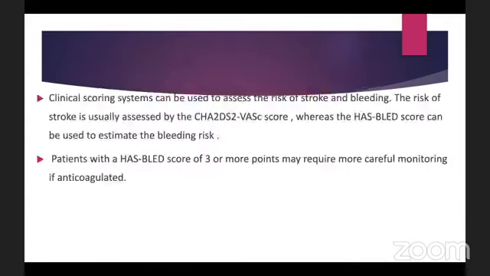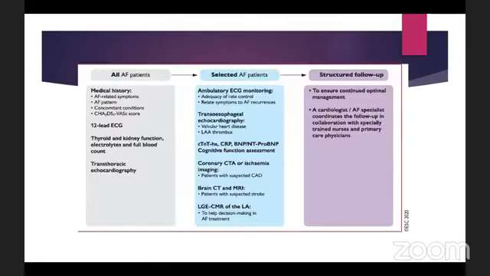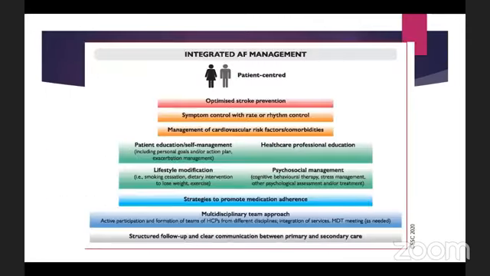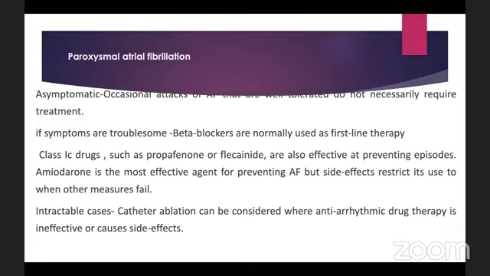So for the management, let's review in a bit. As we said, there are mainly 4 points: rate control, rhythm control, anticoagulation, and the fourth one is removal of the precipitating cause. So we need to form a multidisciplinary team. For paroxysmal atrial fibrillation, in asymptomatic cases, we do not need to do anything. But if the symptoms are troubling, we can use beta blockers as a first-line therapy.